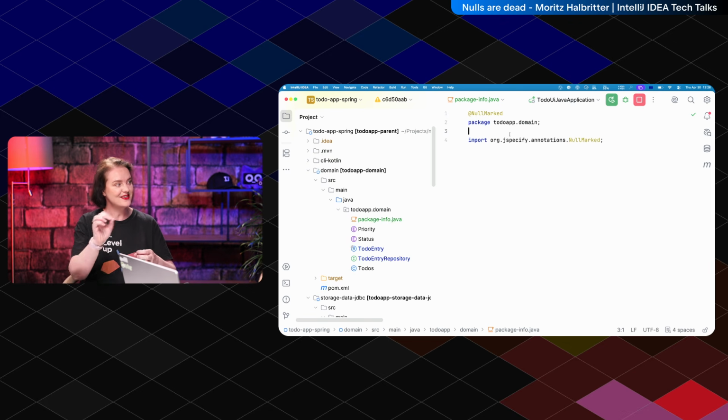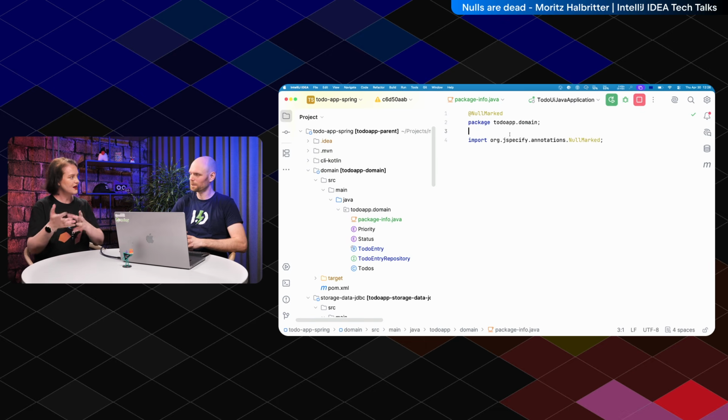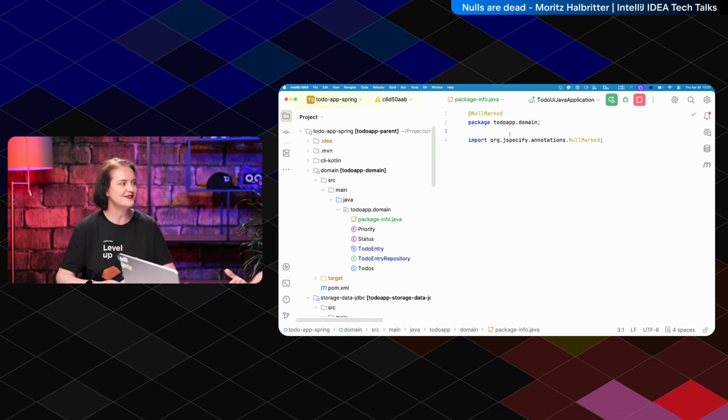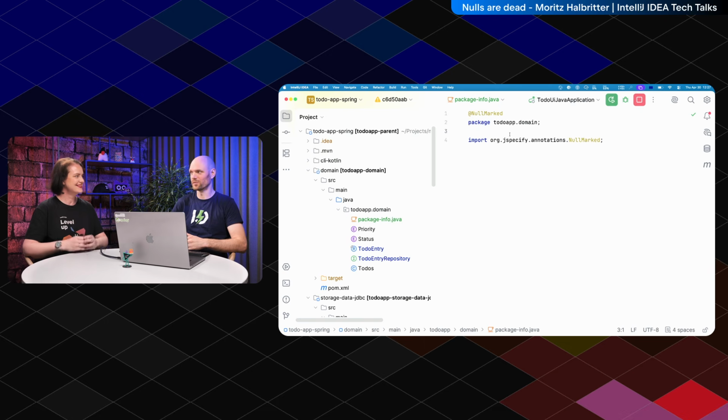If you have to mark this can be null, it makes it explicit what can be null, and maybe gives you an idea of thinking about whether that actually should be null, and maybe eliminate more null in your code base. So the idea behind NullMarked is that you have less stuff which can be null than stuff which can't be null. Which is hopefully already the case. Yes, but otherwise you're going to write a lot of ifs.